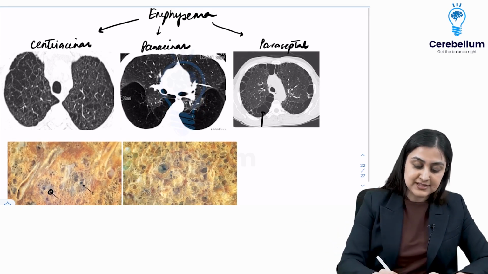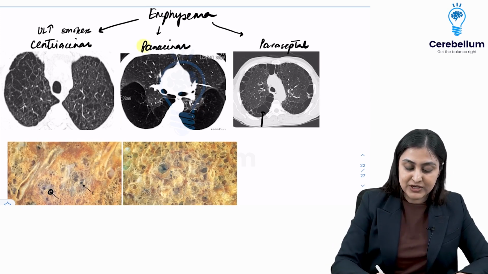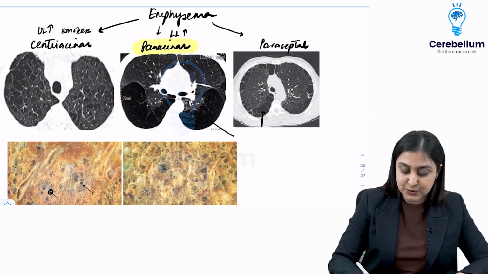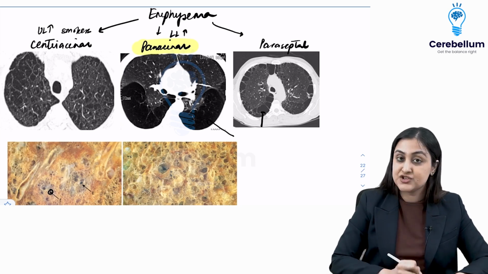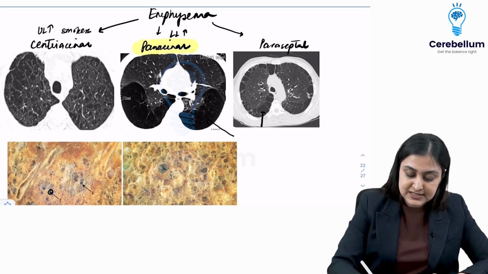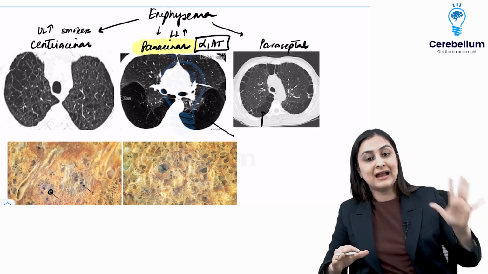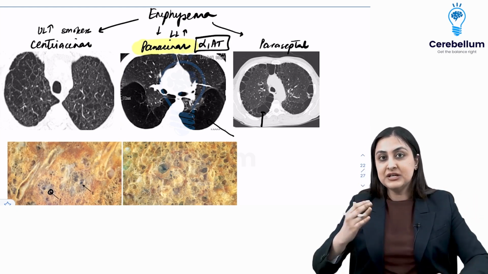Remember, centri-acinar is more common in the upper lobes, and it is more common in smokers. On the other hand, very important question, pan-acinar is more common in the lower lobes. In fact, on the CT, you can see how the trachea is bifurcated. We are in the lower lobes, whereas here you see the trachea, we are in the upper lobes. This is associated with alpha-1 antitrypsin deficiency. The moment you hear cirrhosis and emphysema, the one thing is alpha-1 antitrypsin deficiency.